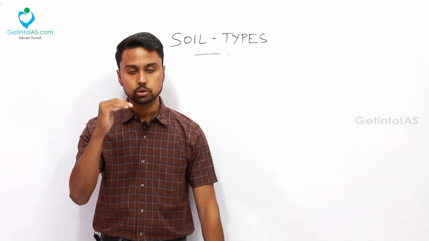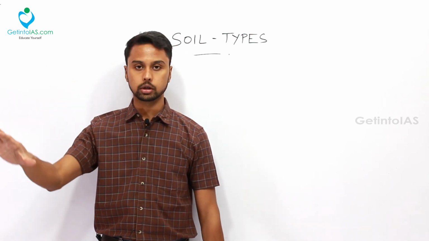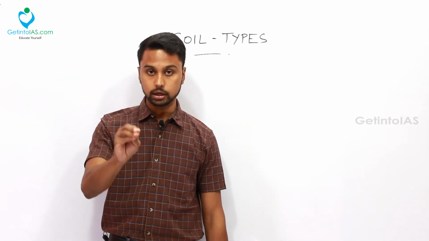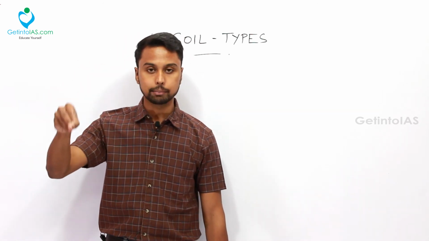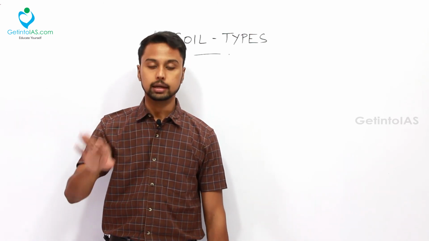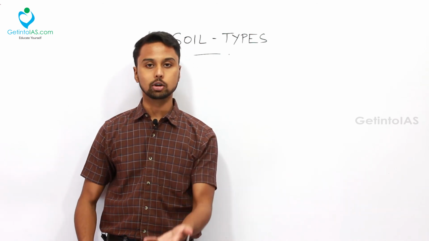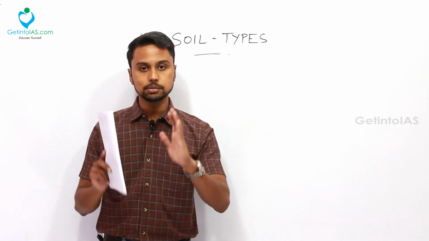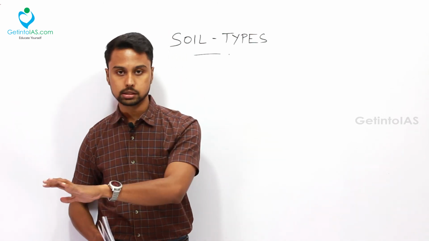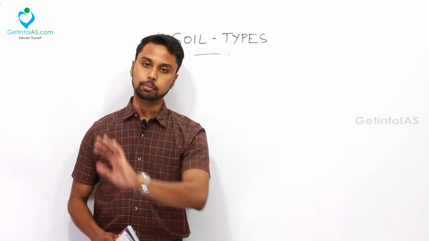So what you should study in these types of soil is, you should always study with the map. Okay, if you open your atlas, there is a separate section for types of soil. The important thing is, if you are studying alluvial soil, you just mark the areas in the map where this alluvial soil is present. Okay, that will help with respect to your UPSC prelims. If you are studying for any state government exam or SSC, then you can note down the points. But with respect to UPSC, again I am mentioning, know about the places. You take a map and mark where the soils are present. That will be of great use.